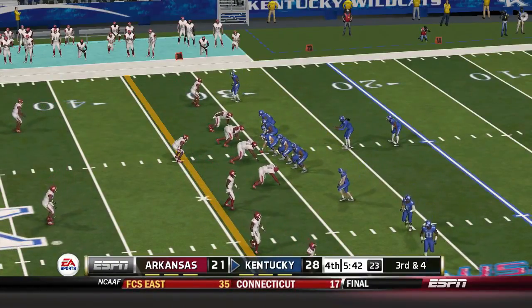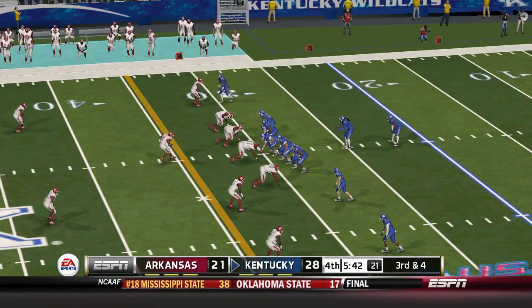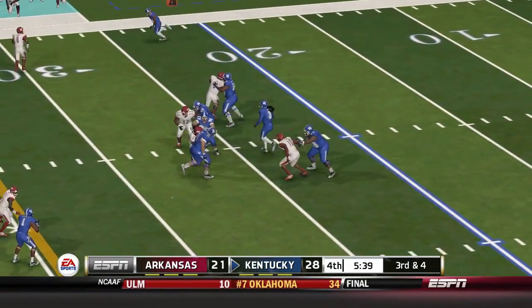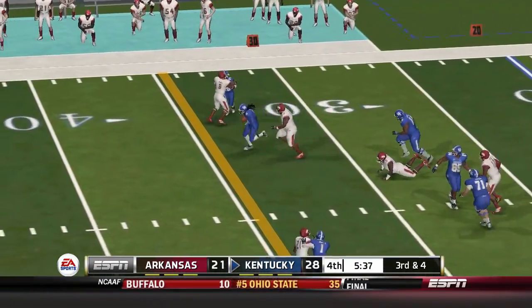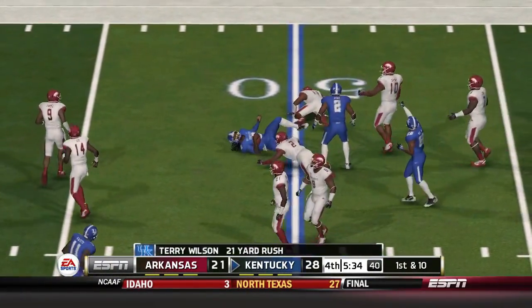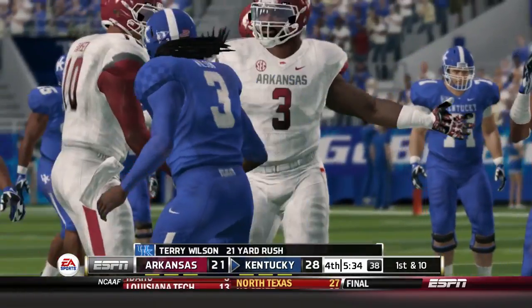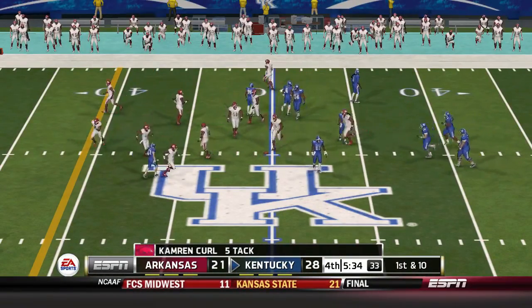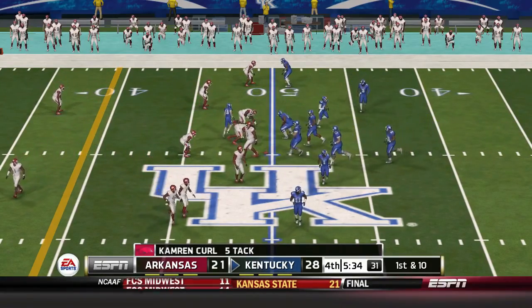Here we go. Scrambling around. He's to the 40. He's tackled in the open field. The play was very well conceived as they were able to get a decent gain and a first down. That makes it 1st and 10.